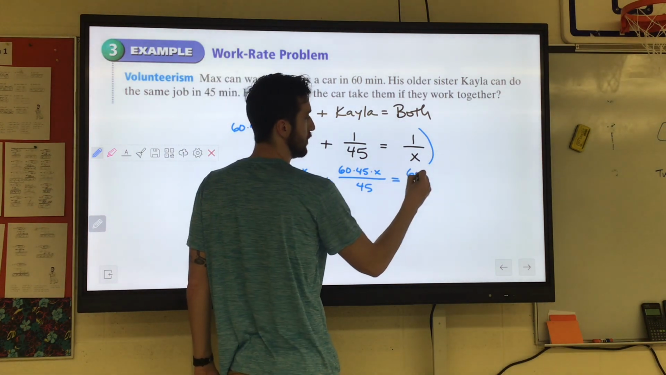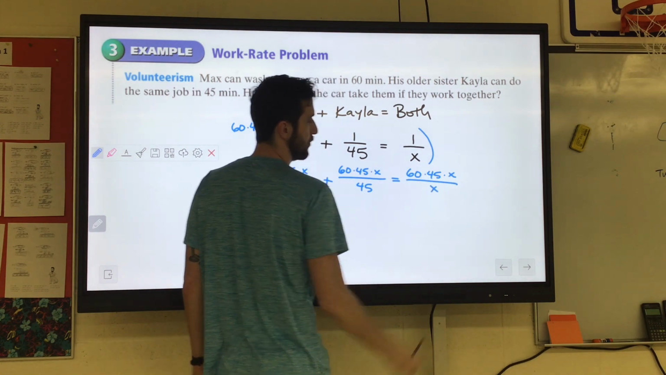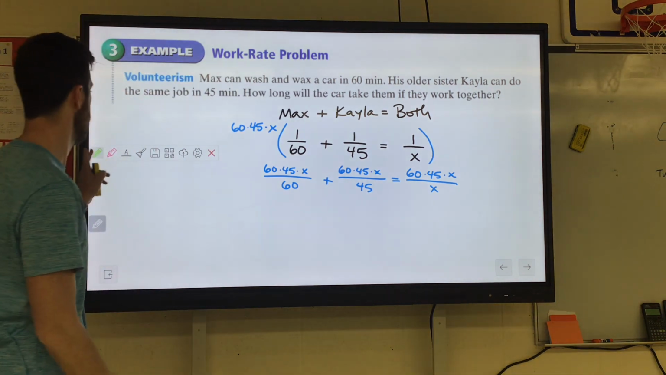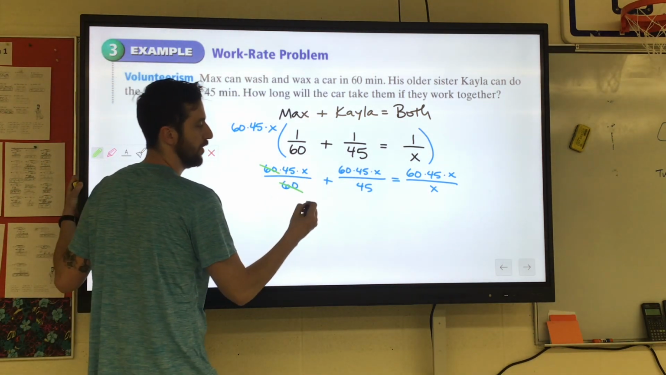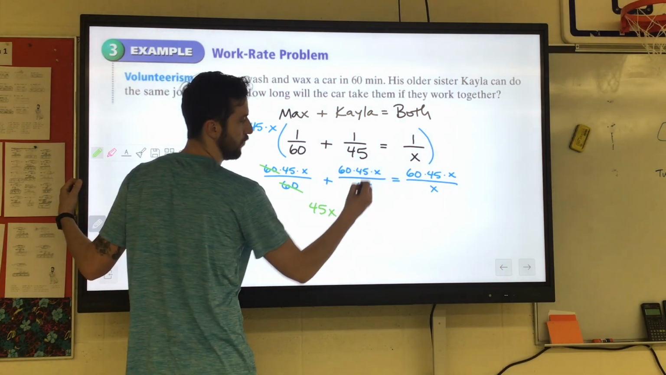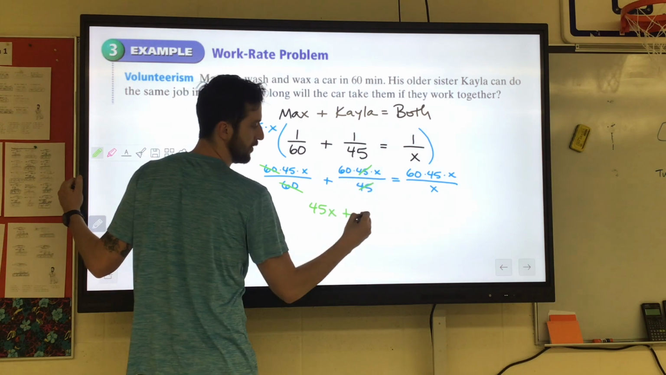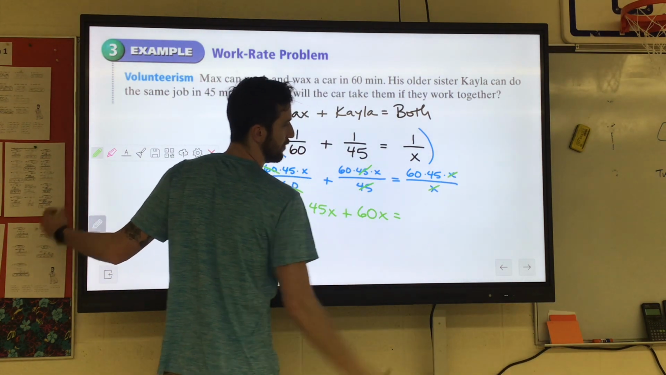Equals 60 times 45 times x over x. All right. Now we'll have those common factors. The 60s will cancel out. We're left with 45 times x, that's 45x. Plus, the 45s cancel out. 60 times x is 60x. Here, the x's cancel out.